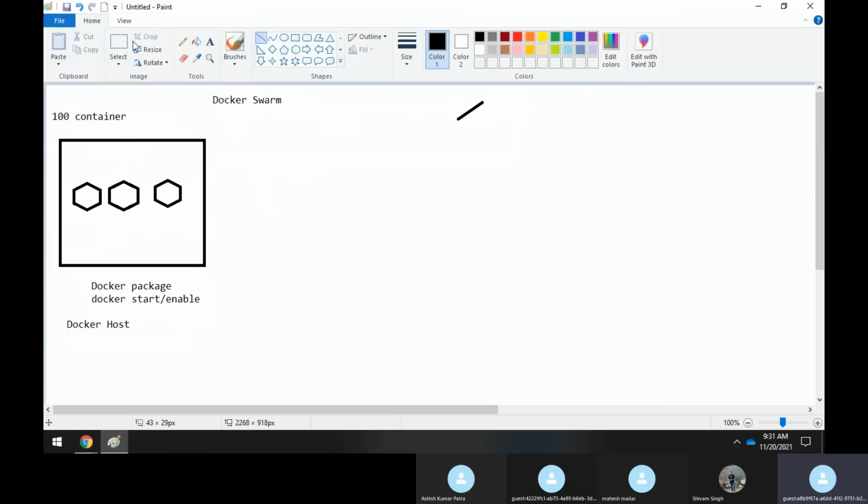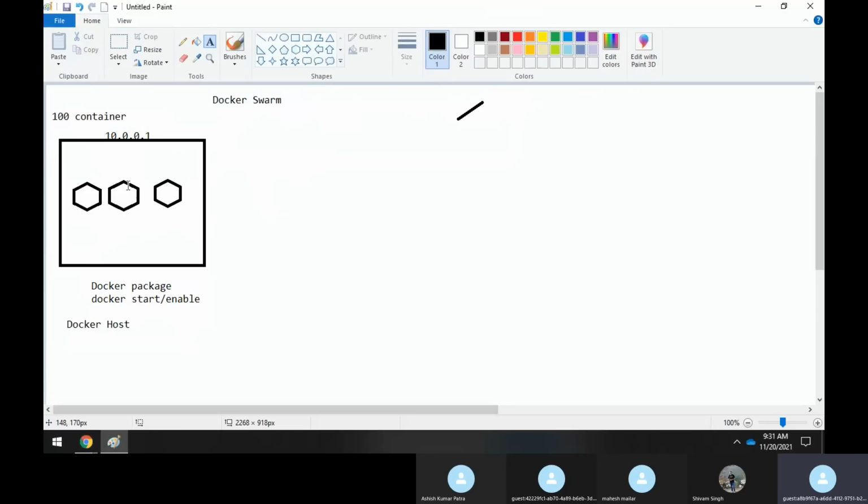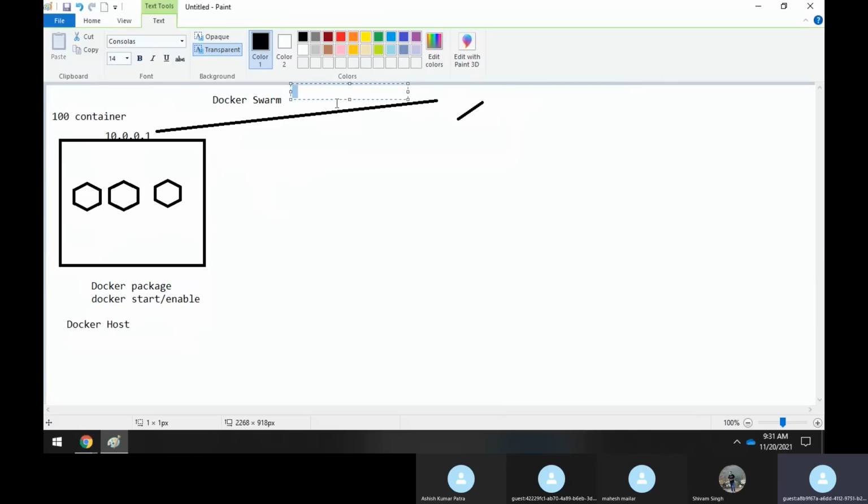It means you have some kind of IP address here, assume something like 10.0.0.1. This is basically the eth0 interface, and this web application will be running on port number 80. So the customer will try to hit this IP address. While accessing this application, he will give 10.0.0.1 colon 80, like this.